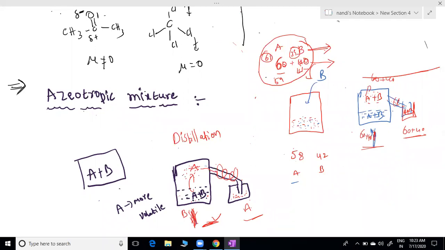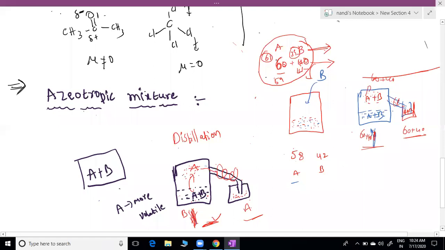So with two liquids like that, we can't separate them out. In both the liquid and the vapor, AB is there. I am not able to separate. That is called an azeotropic mixture. Simple thing.